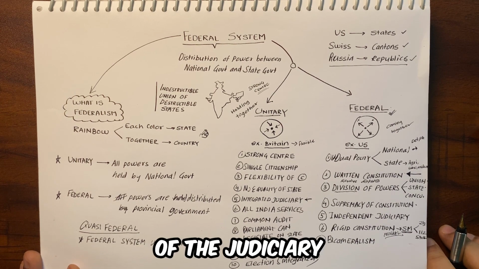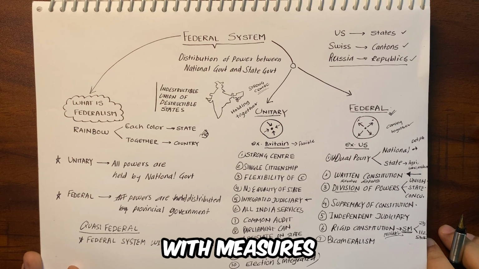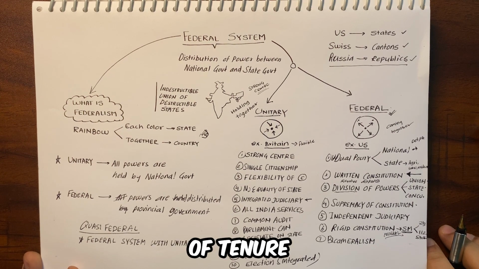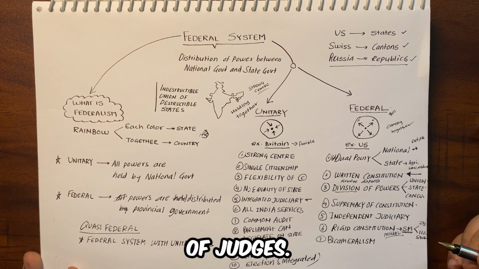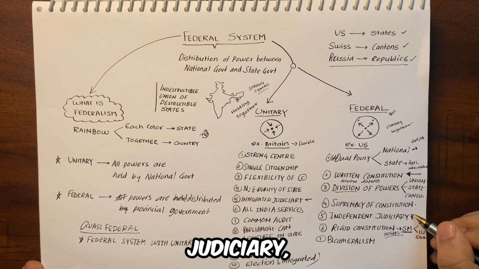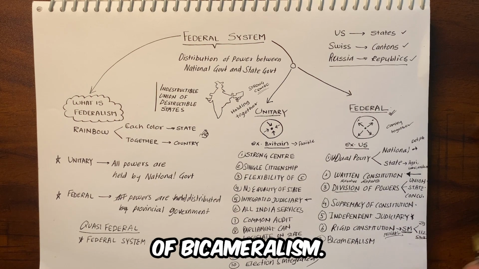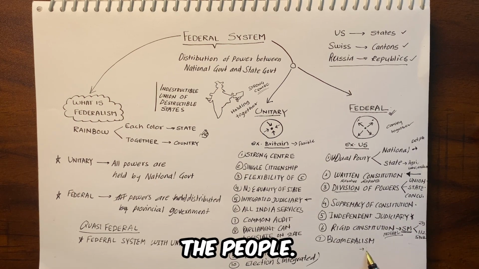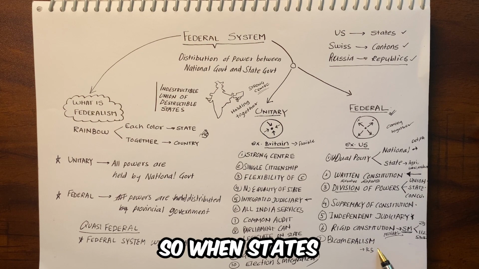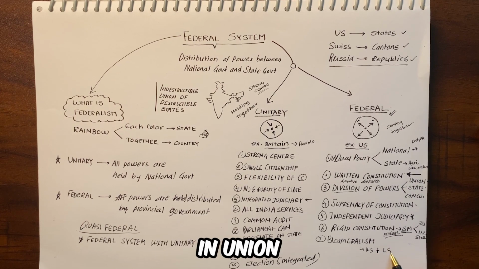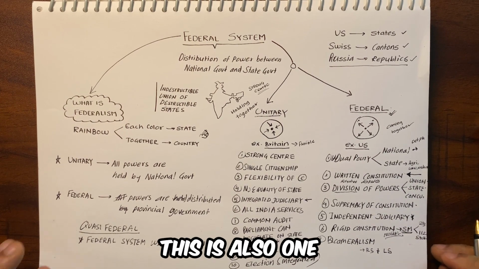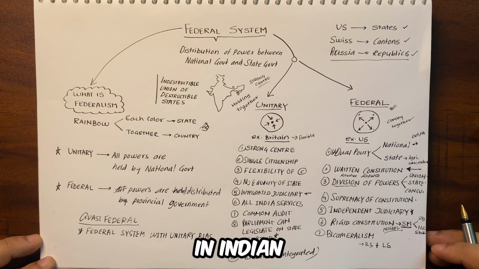Now the independence of the judiciary is ensured with measures like the security of tenure and fixed service conditions of judges. So that makes the Indian judiciary an independent judiciary. Now also there is a provision of bicameralism. Rajya Sabha represents the states, Lok Sabha represents the people. So even states are represented in the union legislature. This is also one federal feature which is there in the Indian Constitution.